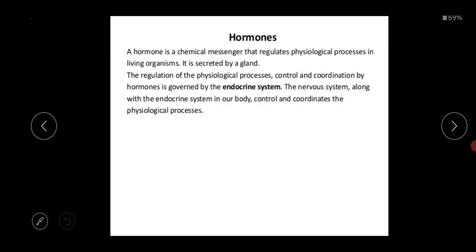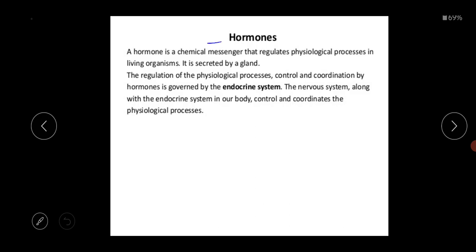What is the main function of this endocrine system? This endocrine system controls and coordinates all the body functions to maintain a steady state environment, a steady state condition. This condition is called homeostasis.